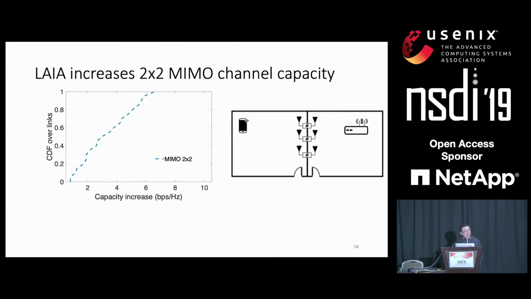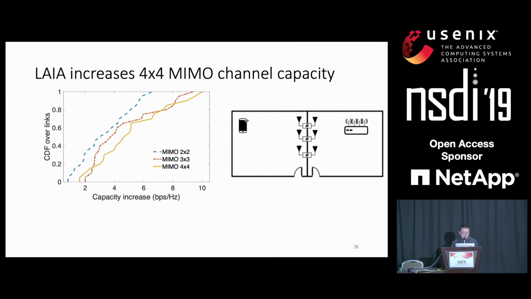Next, I will introduce our channel capacity improvement over MIMO links. Here is the channel capacity increase. The x-axis is the channel capacity increase over the environmental channel for 2x2 MIMO. So the max, mean, and median improvement is here. And we repeat the experiment for 3x3 MIMO. So the max, mean, and median improvement is here. And we also do the experiment for 4x4 MIMO.